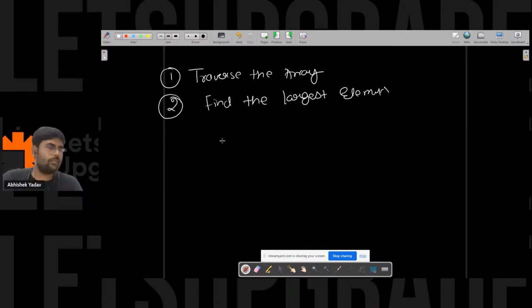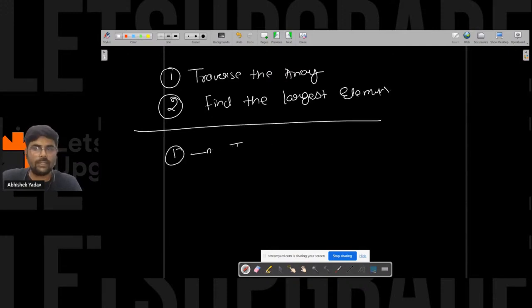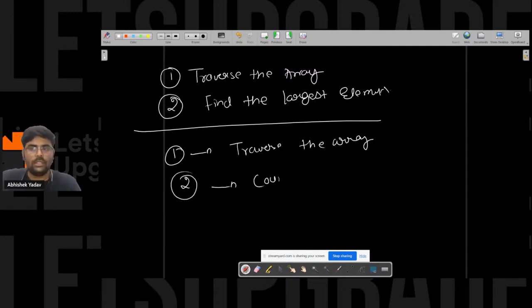After that, what you have to do? After doing this part, again you can traverse the array, and this time you have to count only those elements that are not equal to the largest element.